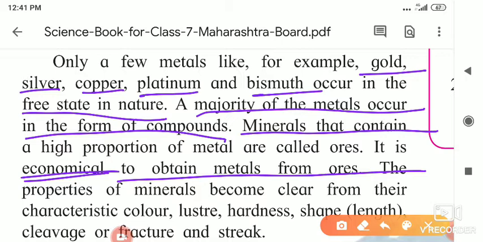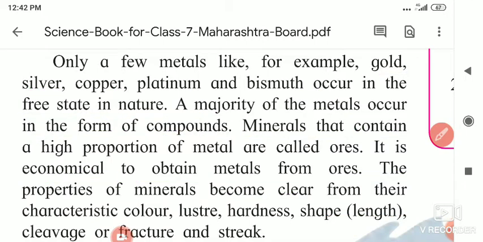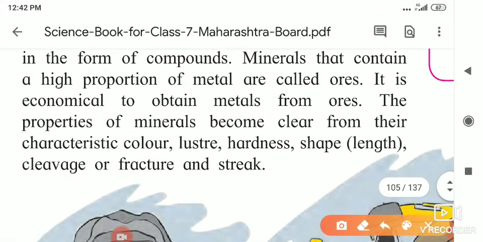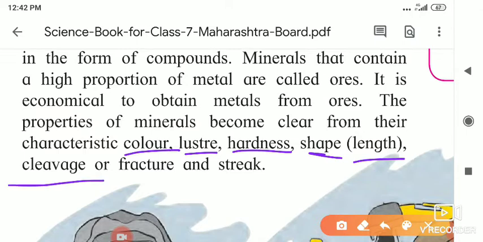The properties of the minerals become clear from their characteristics. And which are those characteristics? For example, a particular substance has its own characteristics. Suppose we are taking a metal, you know the metal gold. What is the color of gold? It is a shining yellow color. It has luster, it is shining. It is hard. Shape, length, cleavage or fracture, and the streak. These are the properties of a mineral.